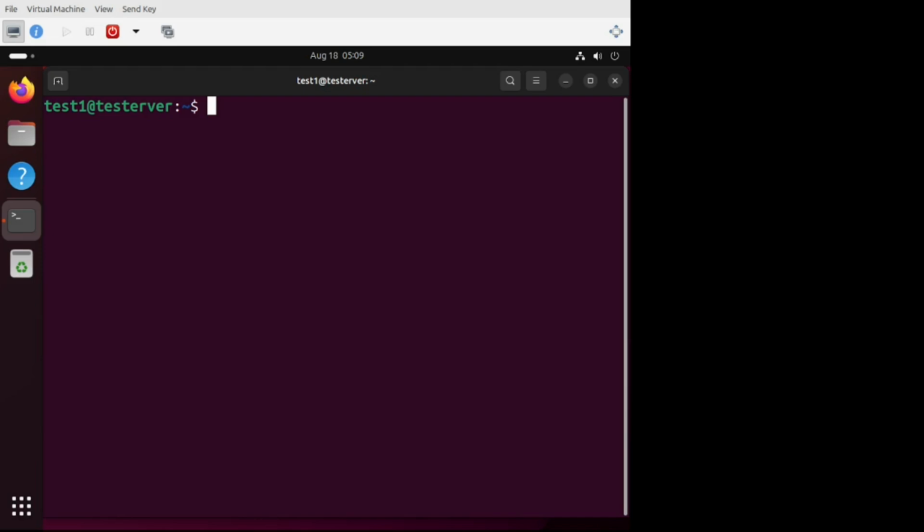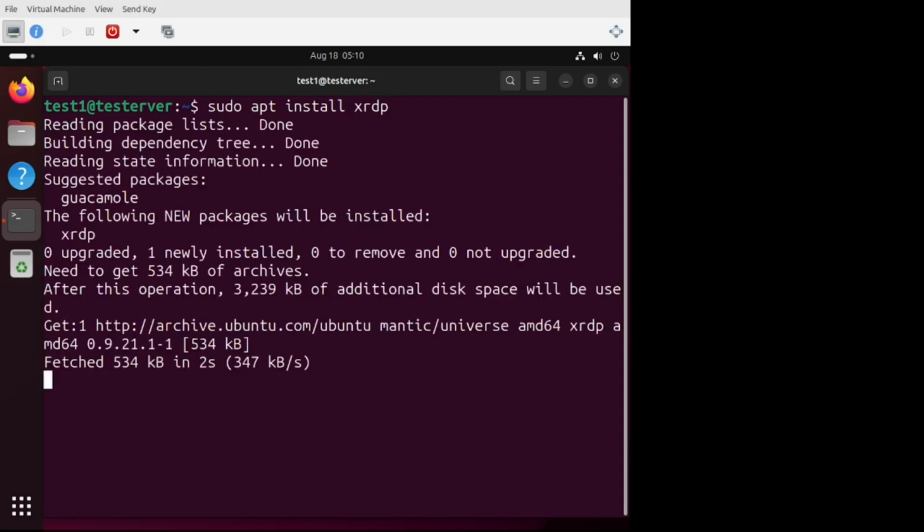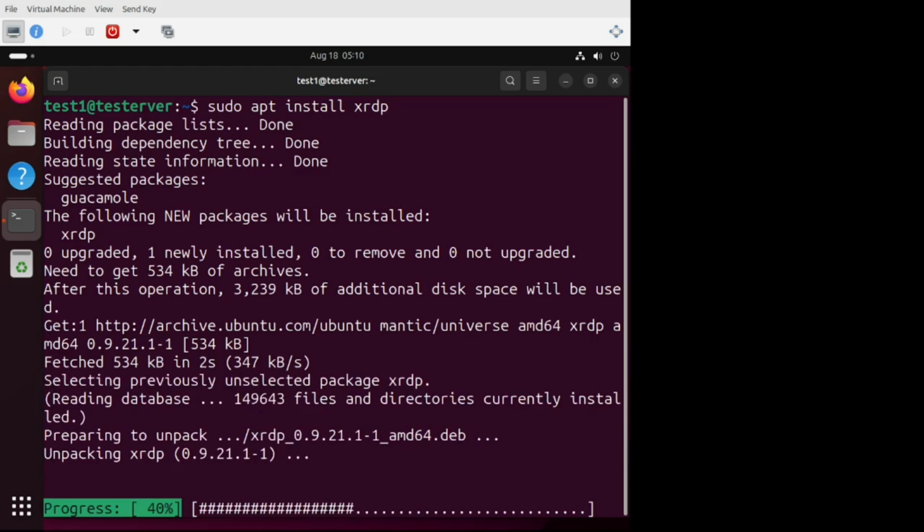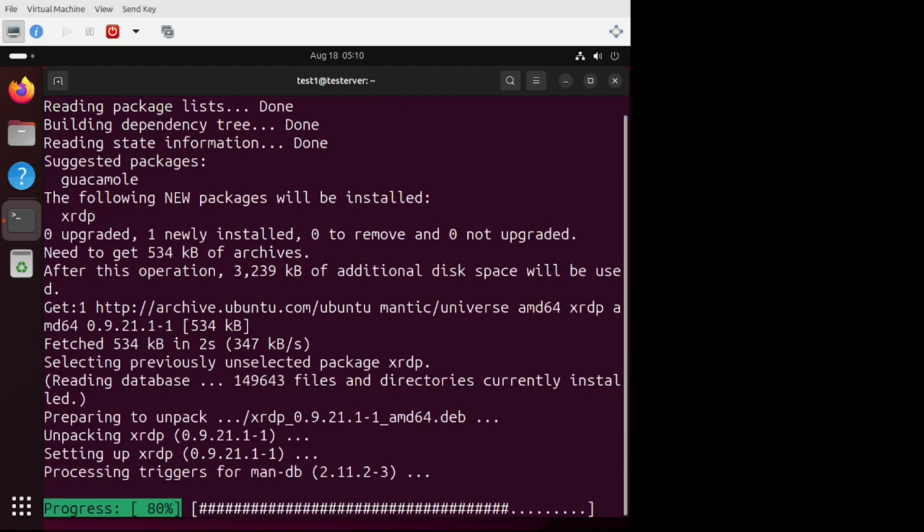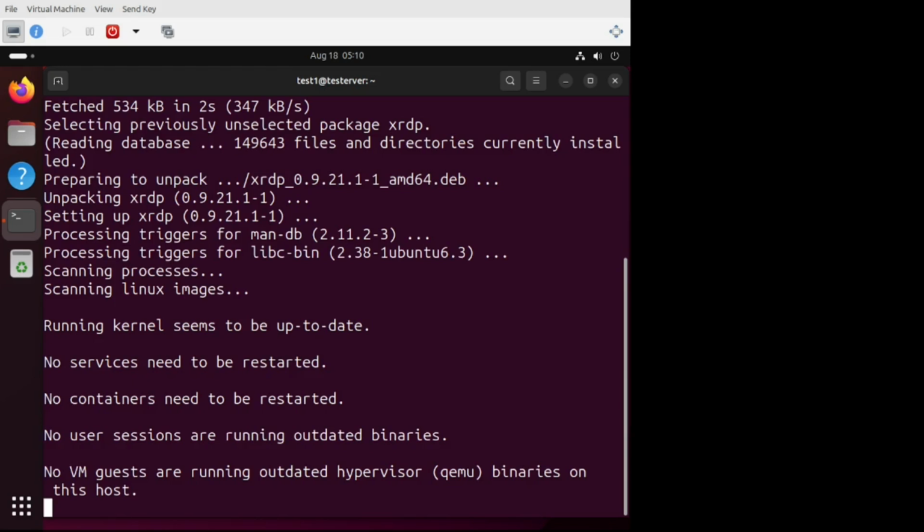The third possibility is xrdp. So let us install xrdp on this machine. So we shall say sudo apt install xrdp. It is X remote desktop protocol. Okay, it is getting installed. It has got installed actually almost. Well, yes, it is done.